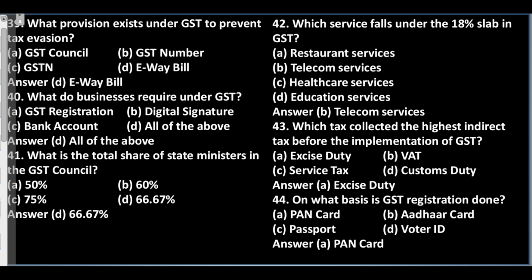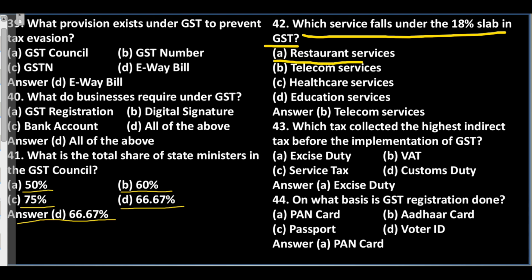Question 41. What is the total share of state ministers in the GST Council? A. 50%. B. 60%. C. 75%. D. 66.67%. Answer: D. 66.67%.